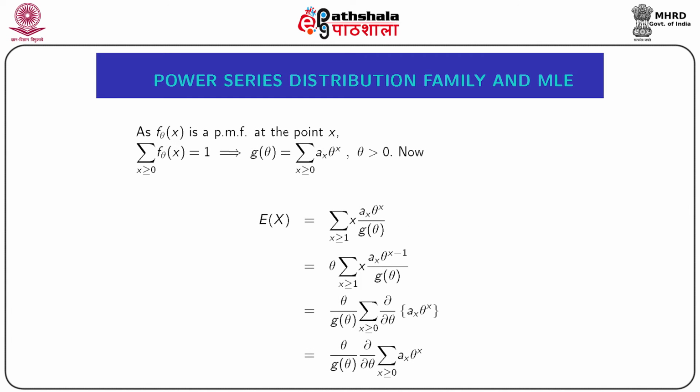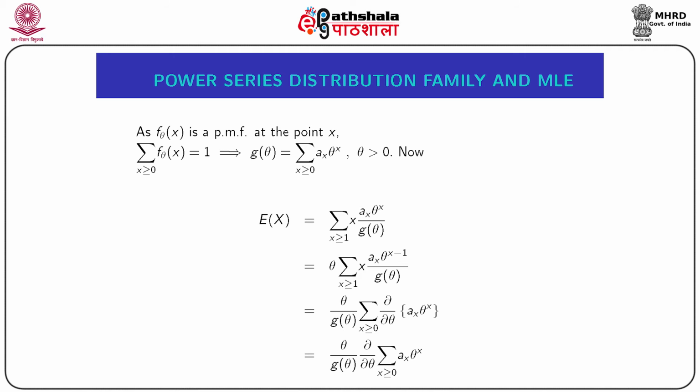As f theta of x is a PMF, the summation of f theta of x over all possible values of x will give 1, and this implies g(theta) is equal to the summation of a(x) theta to the power x over all feasible values of x, provided theta greater than 0. Now, with straightforward mathematical manipulation, we get expectation of x equal to theta into summation of x a(x) theta to the power x minus 1 by g(theta), x greater than or equal to 1.